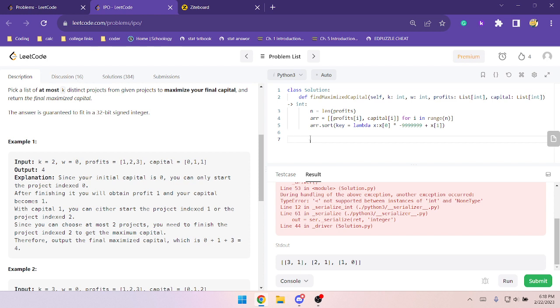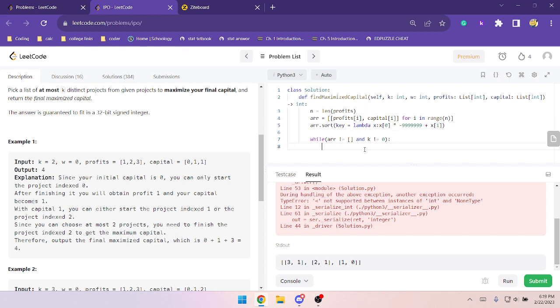Okay, I'll just code the naive solution first. While array, just means while the array is not empty. We have W and K. We have to worry about K as well, and K is not equal to 0.